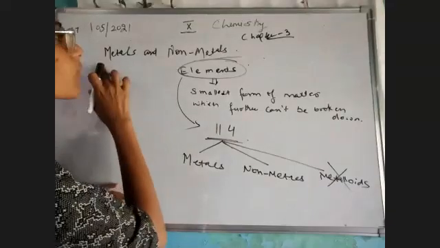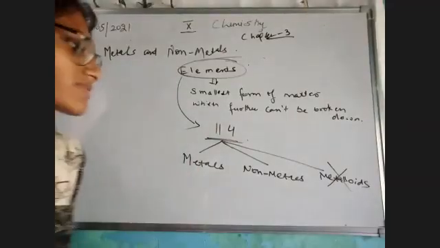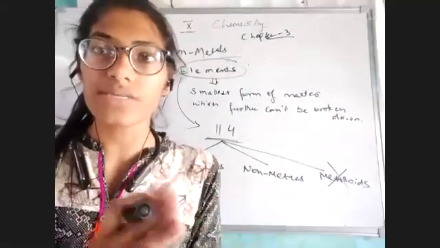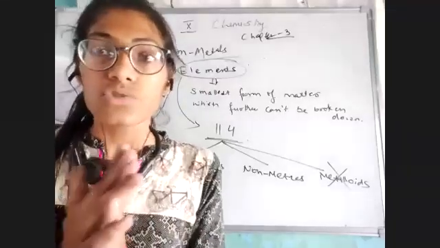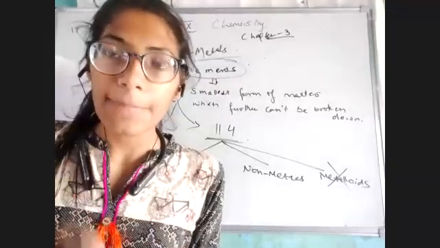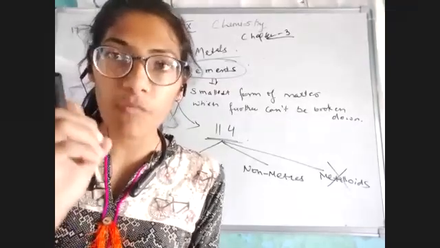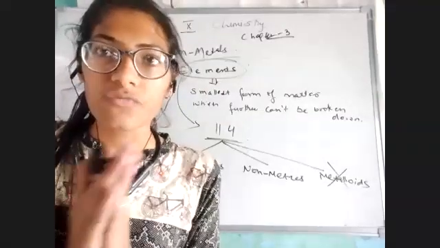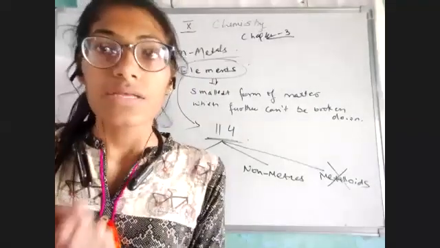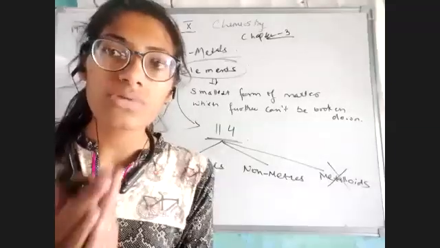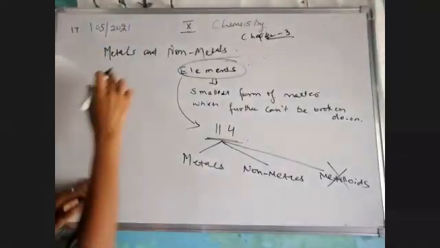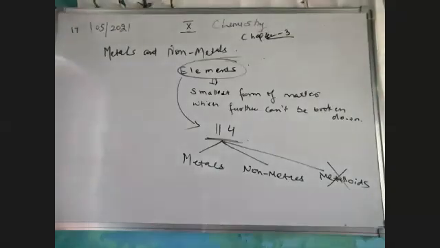Now let's begin with the topic metals and non-metals. We have seen that there are so many elements, and to concentrate on them, we have classified them as metals and non-metals. So we are grouping and arranging them on the basis of properties. Since we have studied all the types of property, physical as well as chemical, we are going to define our metals and non-metals on the basis of physical and chemical properties. Let's begin with the first topic, the physical properties.